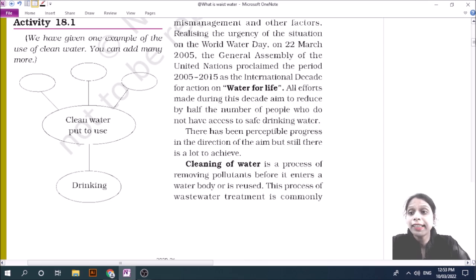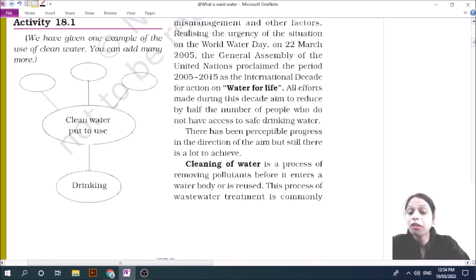Water is used for drinking, and also for bathing, for cooking, for scrubbing. There are many ways we use water, and we can't imagine a life without water.